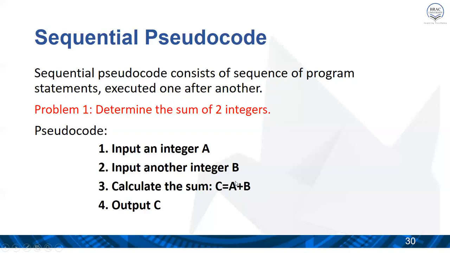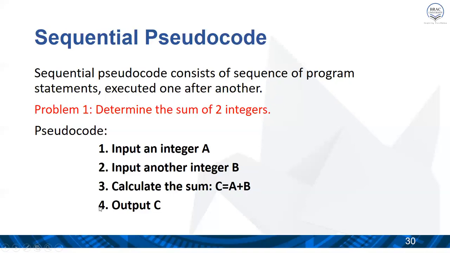So a and b contain the two input numbers, and this is the arithmetic operator, which is summation. After this operation, this process will generate the result, which is the summation of two numbers, and finally it will be stored in the variable c.